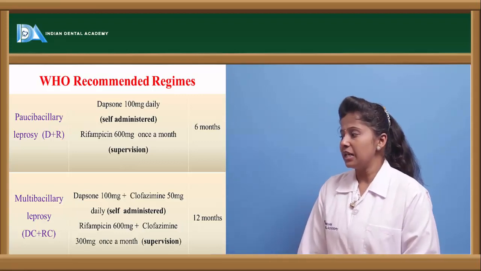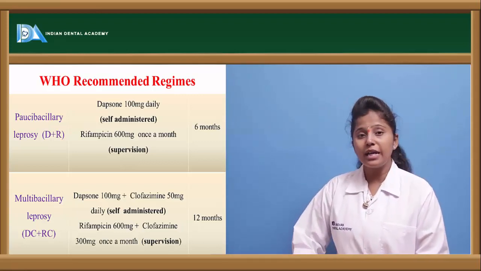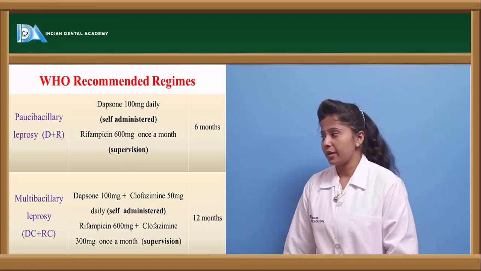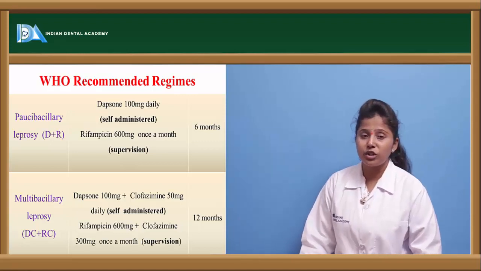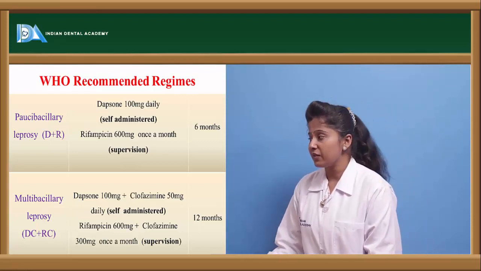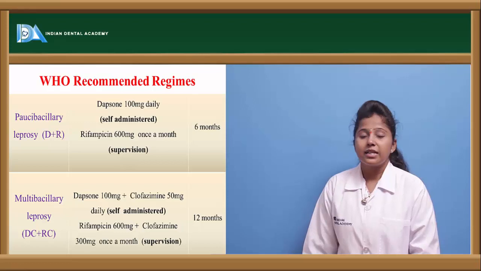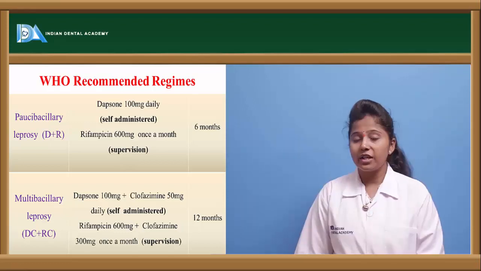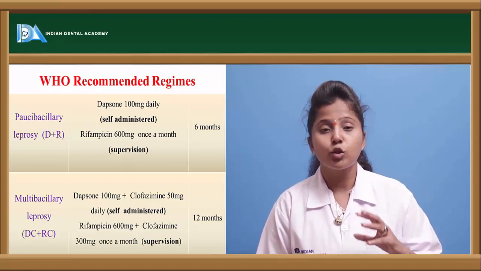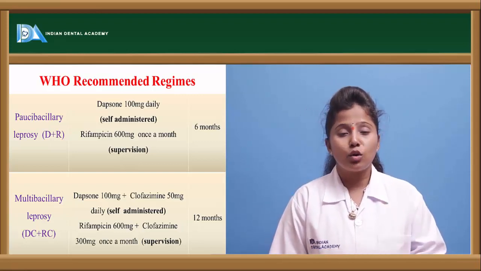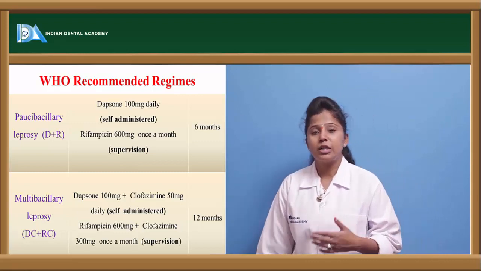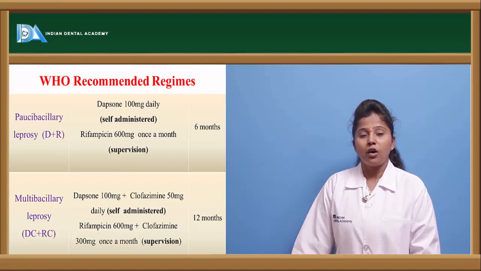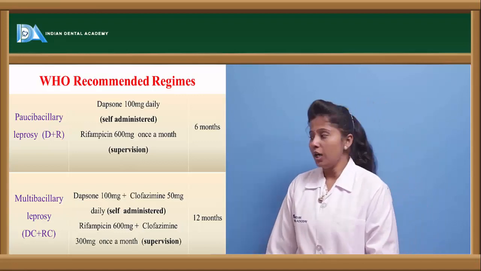In multibacillary leprosy, dapsone and clofazimine are given along with rifampicin. Dapsone at a dose of 100 mg is given in combination with clofazimine 50 mg, whereas the combination of rifampicin 600 mg plus clofazimine 300 mg once a month is recommended. These are the ideal dosage regimens in the treatment of leprosy, and the duration of this multibacillary treatment is almost 12 months.